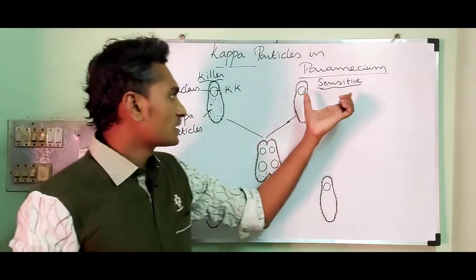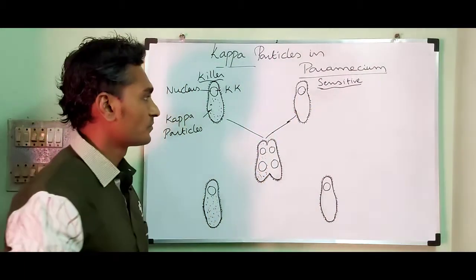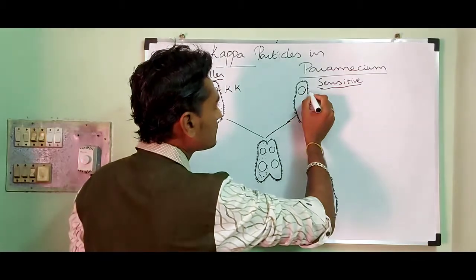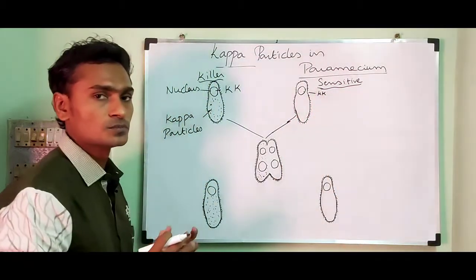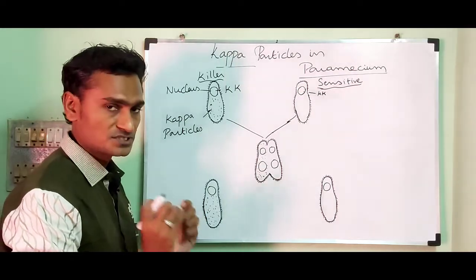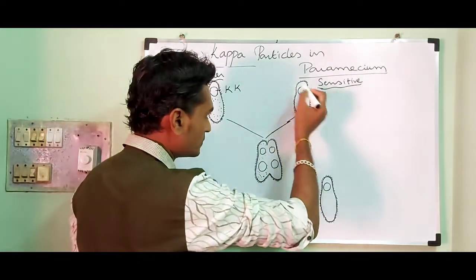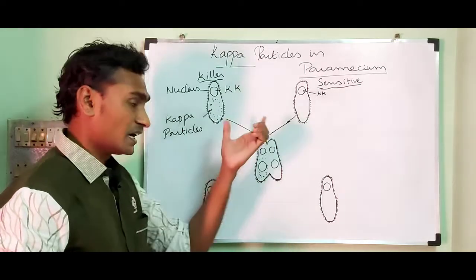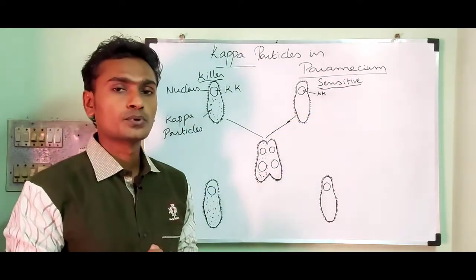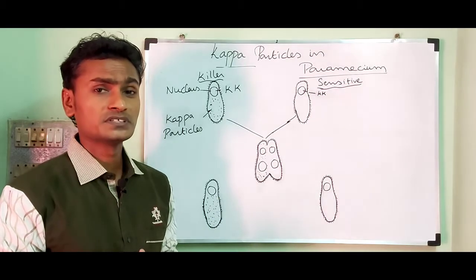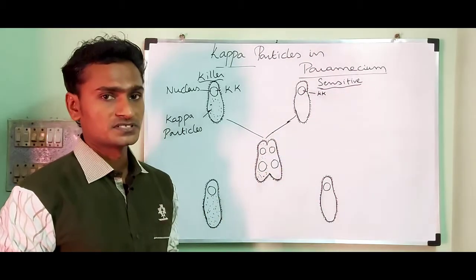While in the case of the sensitive, it contains small k, that is the homozygous recessive gene, which is present in the nucleus. Due to the absence of the dominant gene K, they are not able to produce kappa particles in the cytoplasm.